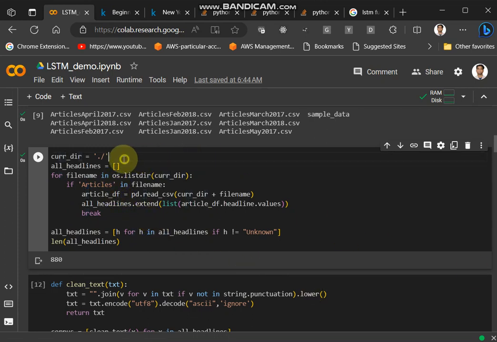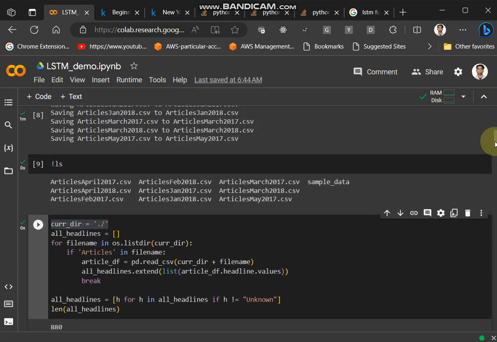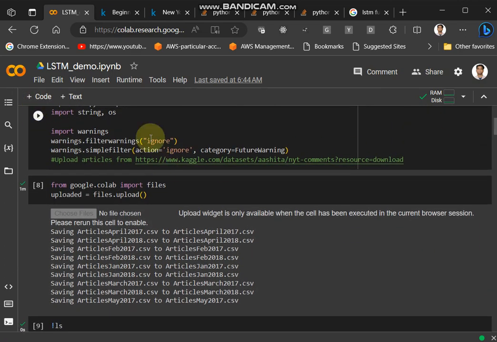And this part I have changed. I have set the current directory as the same directory and then iterate. Here I had only uploaded the articles files, since I did not need the comments ones, and network-wise it was also very slow to upload. For uploading to Google Colab, you can use these two lines of code.